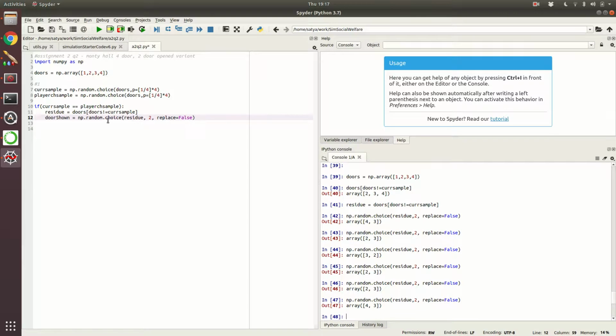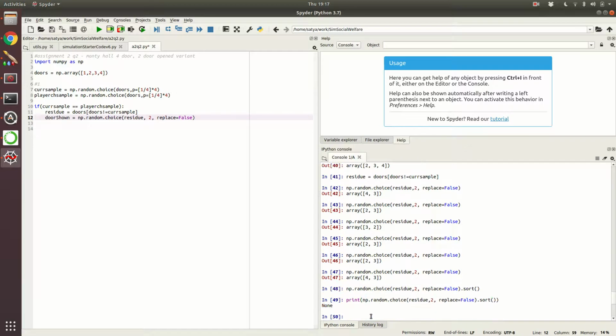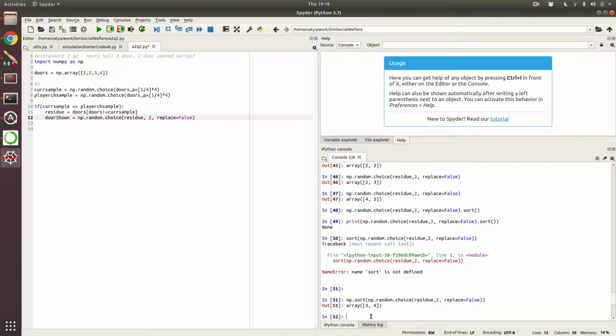And sometimes maybe we can even sort it, I think. So we'll just sort this if required. I don't know how to sort. Okay, maybe it has to be put in a function. np.sort. Yeah, so that's the way to get it. We can just sort it to ensure that it is in the same order. So this we can do. All right, so this is when we choose this one.